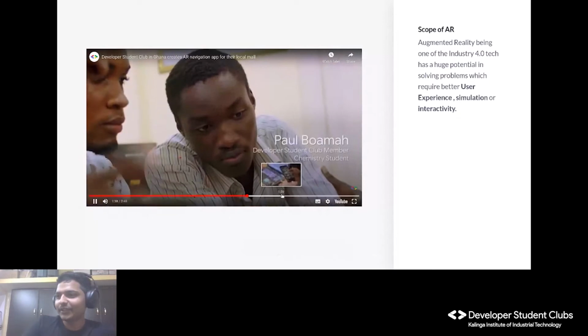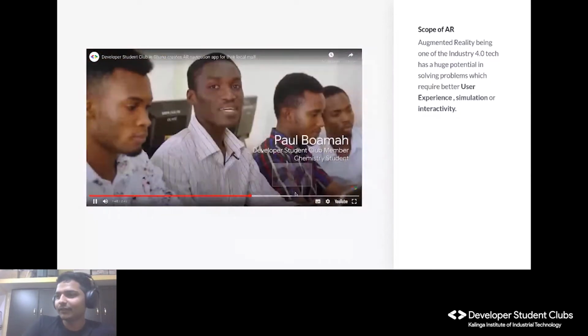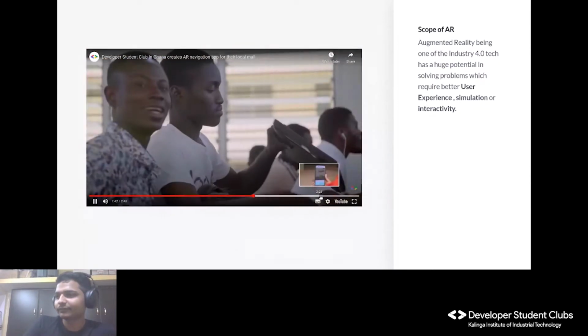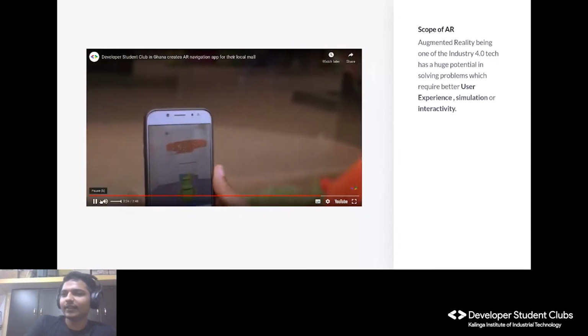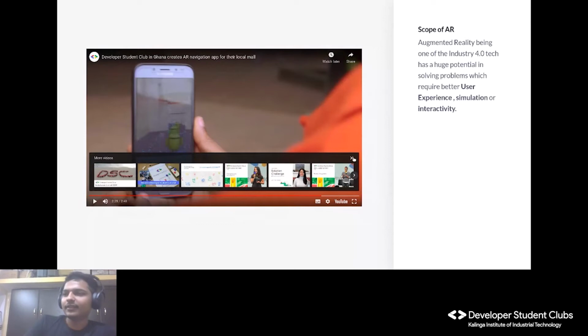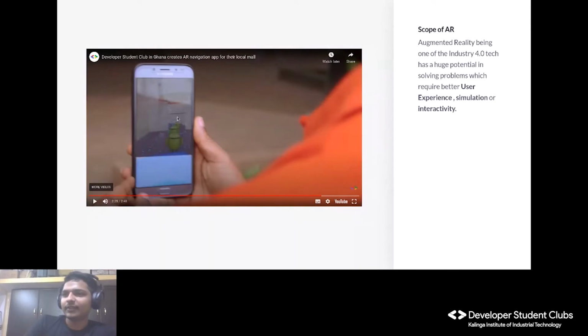Okay, let me show you the working of that. As you can see, a 3D model is being augmented. When they scan the ground, a 3D model will be augmented there, and they can move in that 3D model with the use of these Android logos.